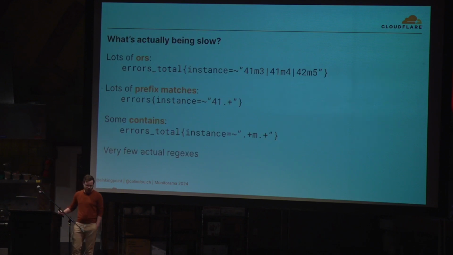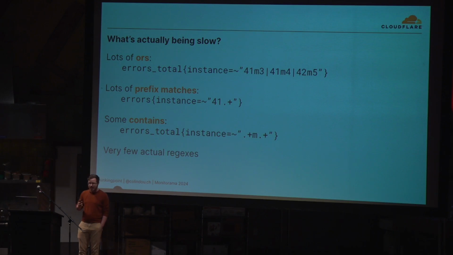It's probably worth looking at what exactly is slow here. We can see 3 real patterns. If we take our P99 slowest queries, they all contain lots of regex matches, but interestingly, we're not doing anything that is particularly regexy. They all form one of these 3, which covers 98.7% of our query corpus when I ran the numbers. We either have lots of values ored together, we have prefix matches, or we have substring matches.